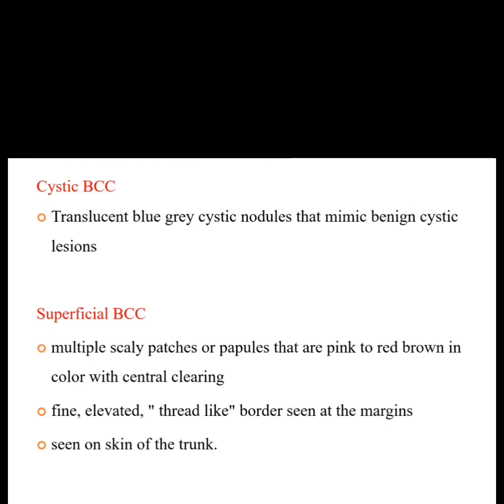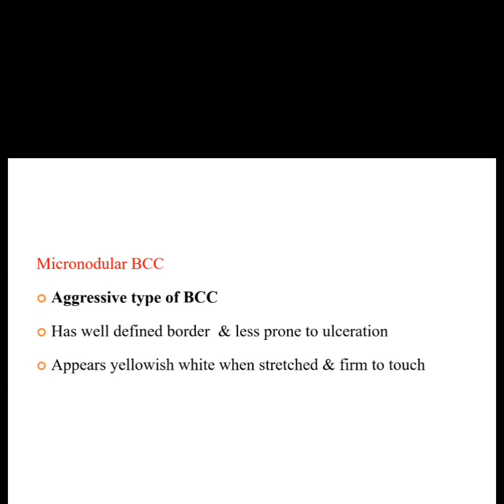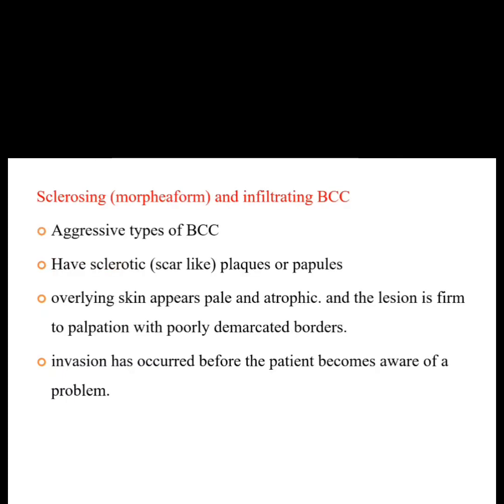Superficial basal cell carcinoma shows multiple scaly patches or papules that are pink to red brown in color with central clearing. We can see in the picture, arrow marks are given. Now coming to micronodular basal cell carcinoma. It is an aggressive type of basal cell carcinoma. It has well defined borders and is less prone to ulceration. It appears yellowish white when stretched and is firm to touch. Now coming to the sclerosing and infiltrating basal cell carcinoma. These are the aggressive types of basal cell carcinoma.